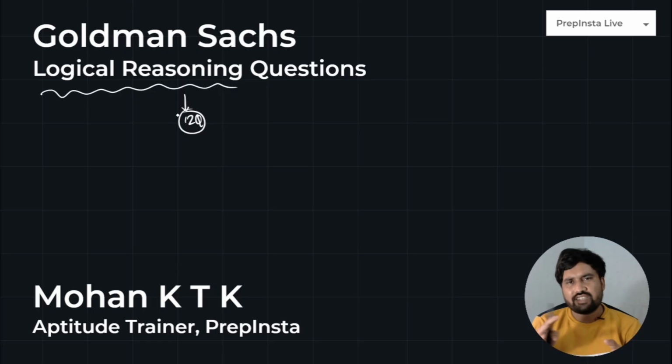In the reasoning section, we have 3 categories: logical reasoning, diagrammatic reasoning, and abstract reasoning. In this video, we will discuss all the questions related to logical reasoning of Goldman Sachs, which is around 12 questions. In the upcoming videos, we will see the remaining reasoning topics like abstract and diagrammatic. In today's session, we will focus on the logical reasoning section. Around 12 questions come in the examination. So without any delay, let's get started.